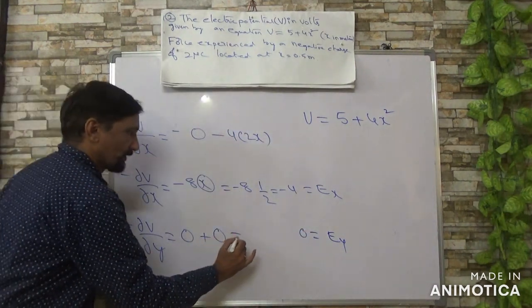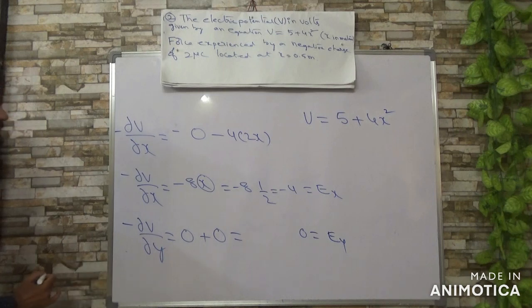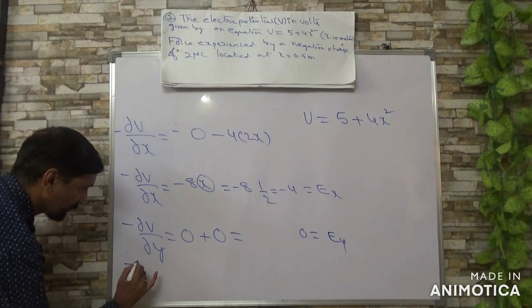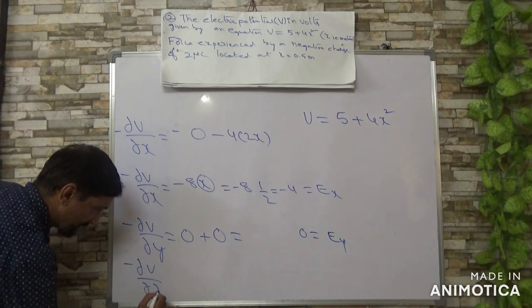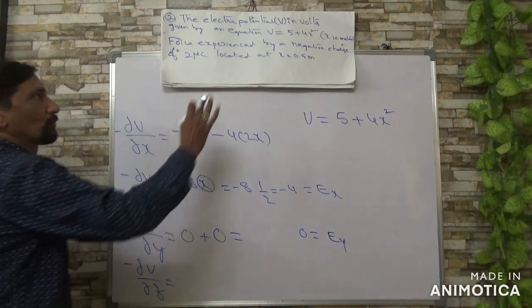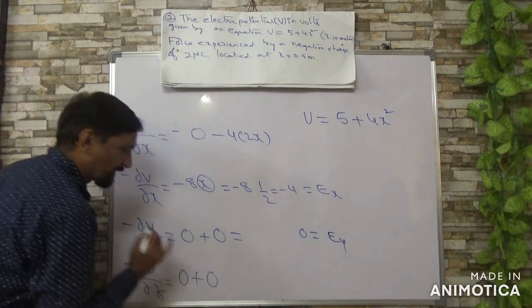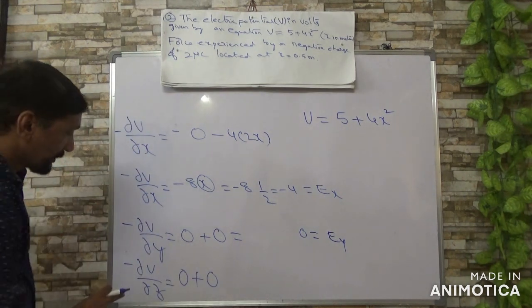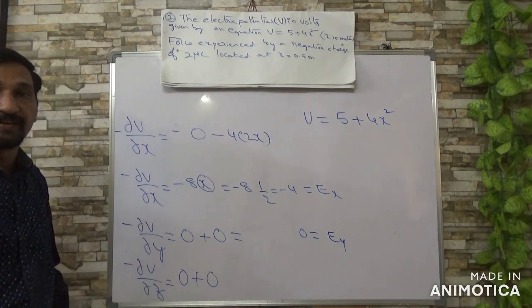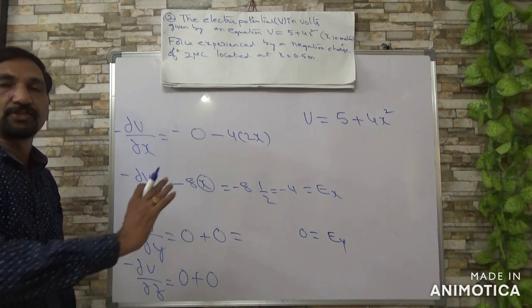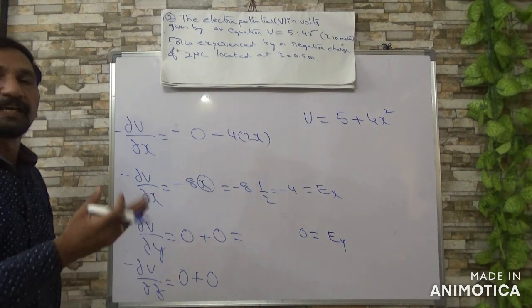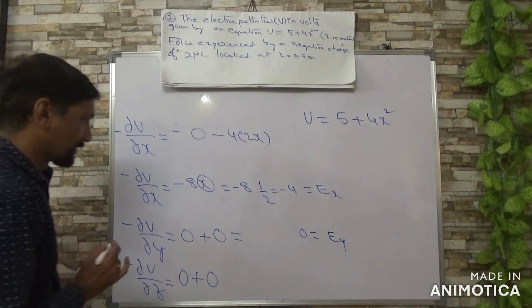Next, minus dou V by dou Z. The constant differentiation is 0, plus that 4x square differential value is also 0. Why? Because you are differentiating with respect to Z. That means only Z is to be considered, and the remaining two, x and y, are treated as constants.